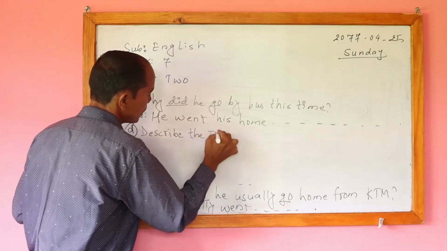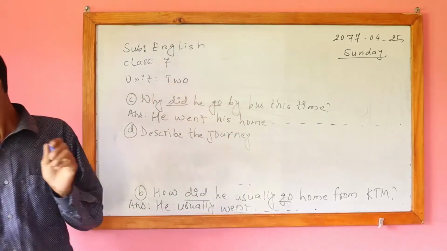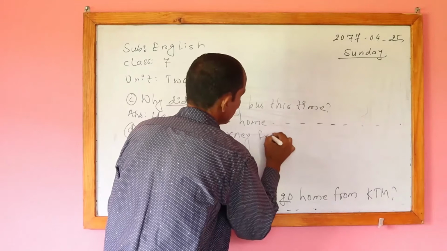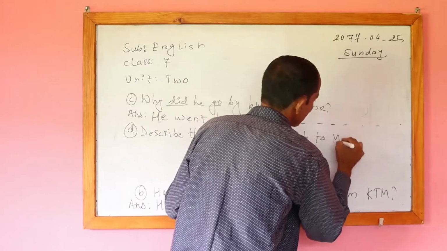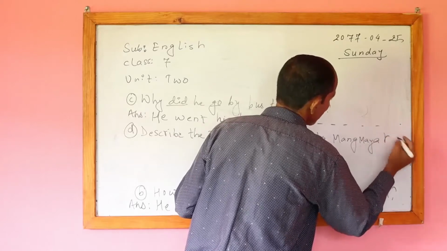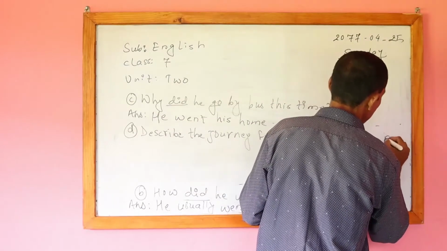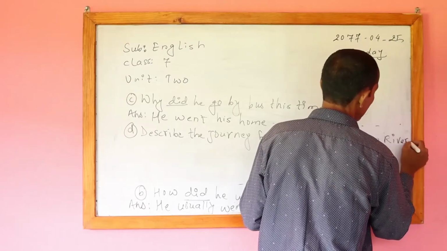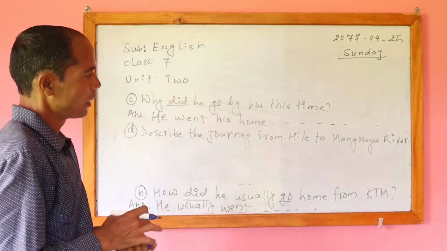That is the question here. Here there is no question mark. Now we have to describe here the journey from Hile to Mangmaya river.